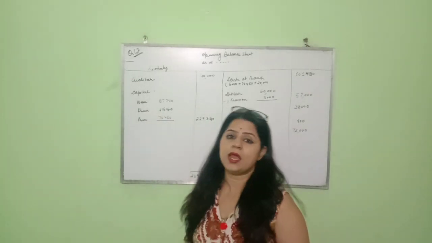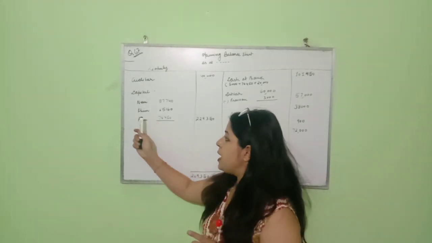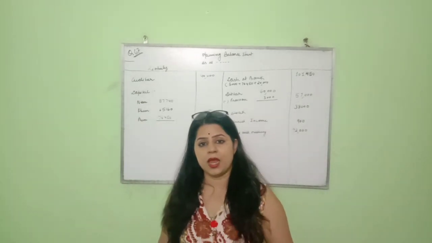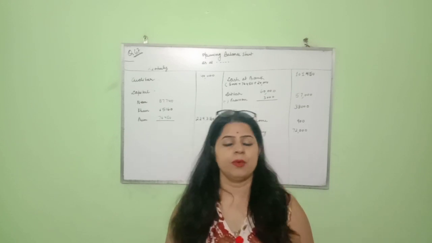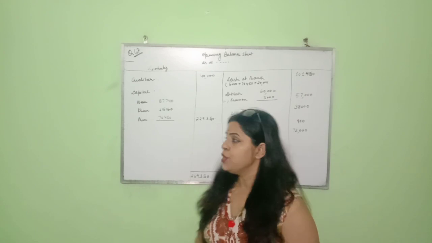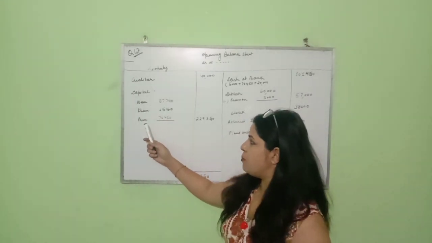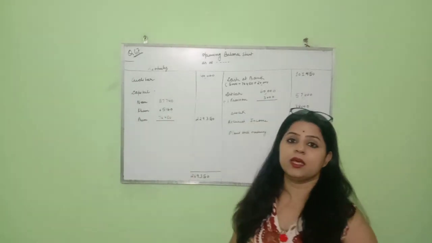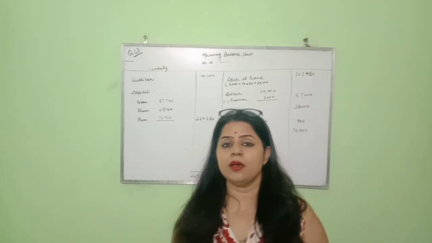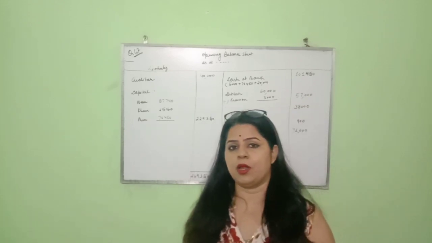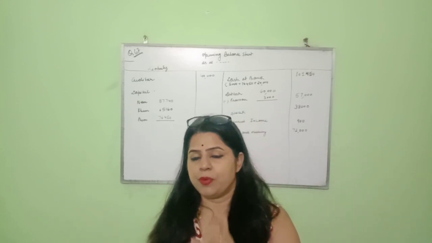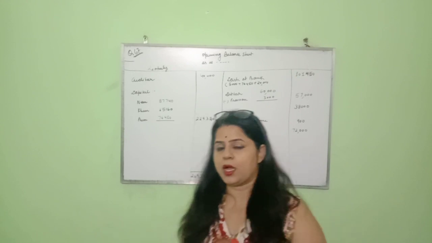Then in the old balance sheet only Naam and Kalam's capital is given, but when we are preparing the opening balance sheet for the new partnership, there are now three partners: Naam, Kalam and Prem. So we'll write Naam, Kalam and Prem, and we will write the capital of each partner. Which capital will we write here? We will write the closing capital of the partner, which we already got by preparing the partners' capital account.